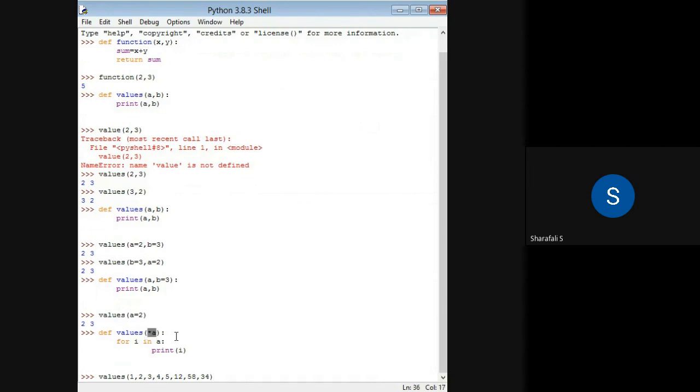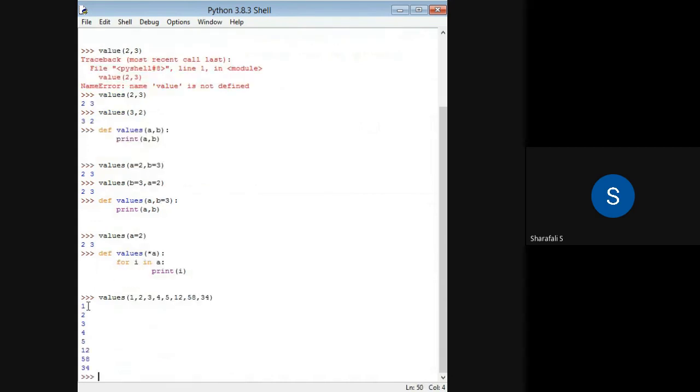Each one of these will be taken by this particular argument, because we are using star inside the parenthesis, which means it is a variable length argument, so it can take any number of values. For all those values in a, they will be printed. So if I write this, it will print 1, 2, 3, 4, 5, 12, 58, and 34. This is just an example of the operation of a function.